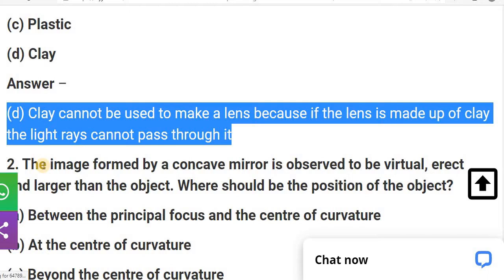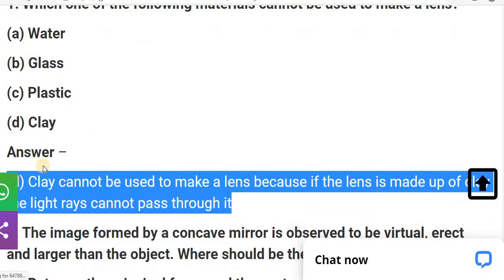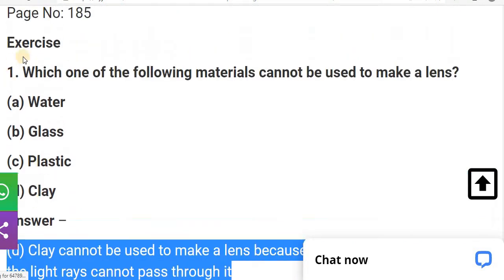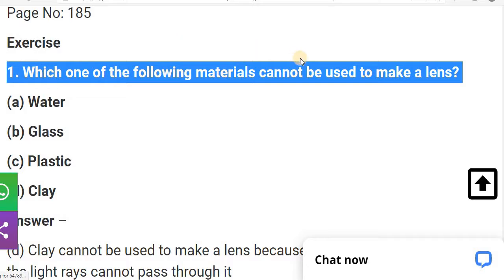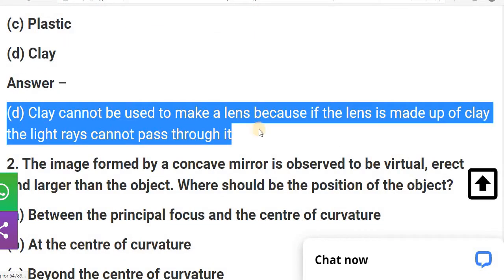One is a transparent medium, or you can say a translucent medium, but clay is not a transparent medium. You can say it is an opaque medium. That's why clay cannot be used to make a lens. So the first question, which one of the following material cannot be used to make a lens? The answer is clay, because if the lens is made up of clay, the light ray cannot pass through it.